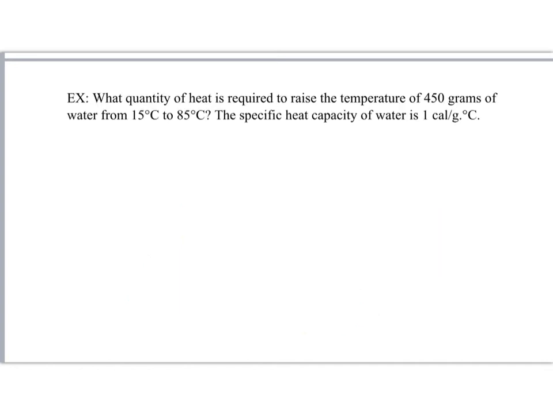What quantity of heat is required to raise the temperature of 450 grams of water from 15 to 85? The heat is equal to mcΔT: mass 450 times specific heat capacity 1 times the temperature change, 70, which is equal to 31,500 calories.